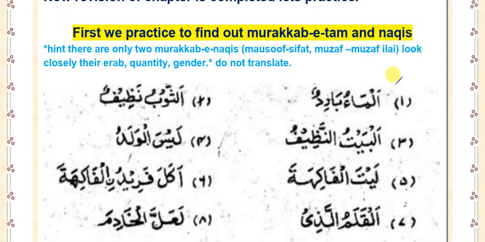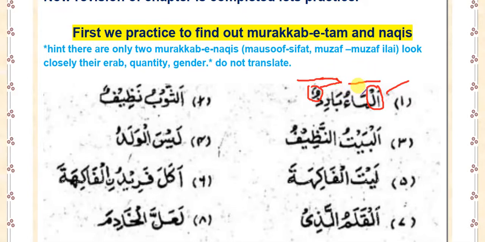So let me first look at al-ma'u and then baridun. Al-ma'u has alif lam but baridun has tanween. This means al-ma'u baridun will never be a complete sentence. Why? Because al-ma'u baridun will not be mawsuf sifat. Why? Because in mawsuf sifat we need a similar i'rab and similar marifa or nakira. Al-ma'u is marifa because of having alif lam on it, and baridun is nakira because of having tanween on it. So this means al-ma'u and baridun will never be the same. This means this is not a mawsuf sifat.